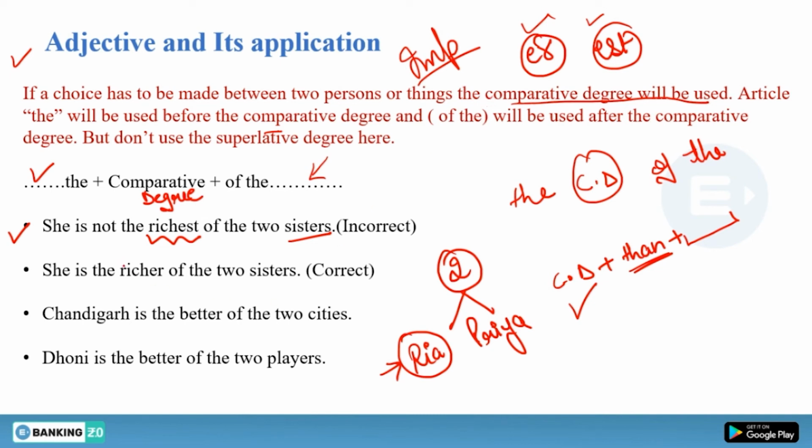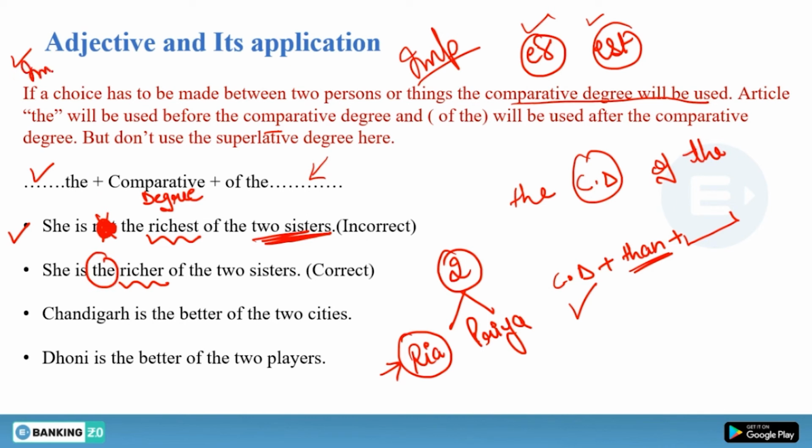But this is not the same thing. She is not the richest, or if I simply delete this not, just ignore it, the sentence is saying she is the richest of the two sisters. No, we cannot say this thing because this is talking about only two. Then we have to use obviously comparative degree, but we have to use the here as well.